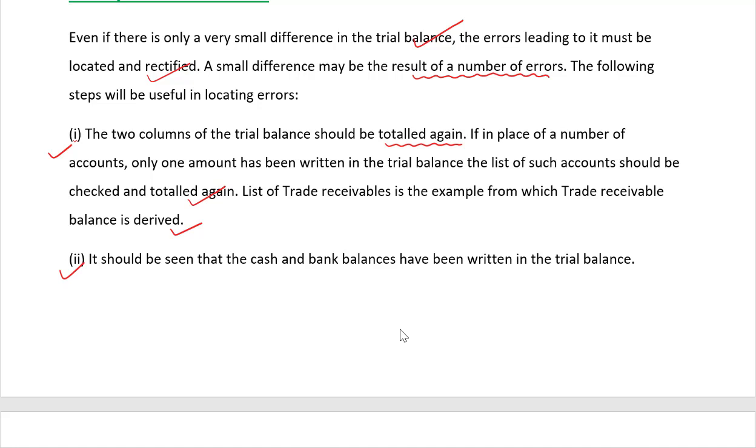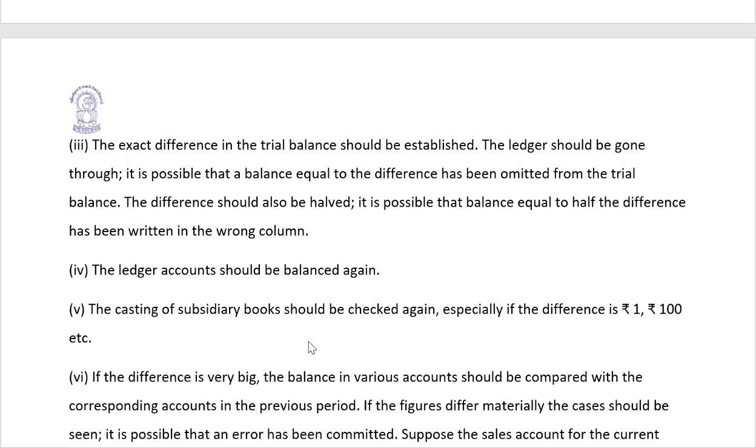Next, it should be seen that the cash as well as the bank balances have been written in the trial balance. The cash and bank balances should be there in the trial balance. Third, the exact difference in the trial balance should be established and the ledger should be gone through. It is possible that a balance equal to the difference has been omitted from the trial balance. So we should check these things again and again.